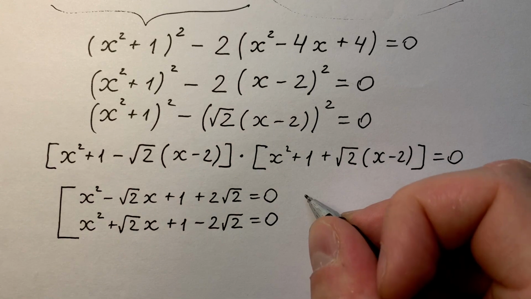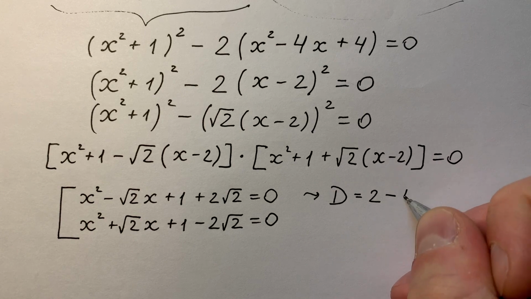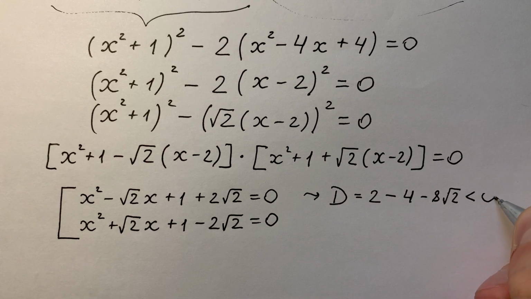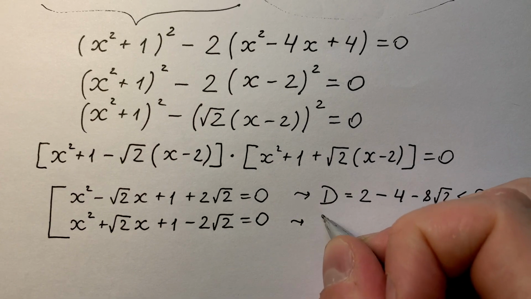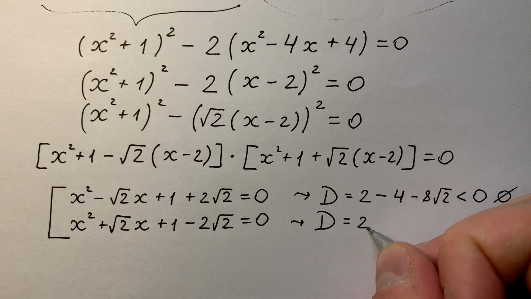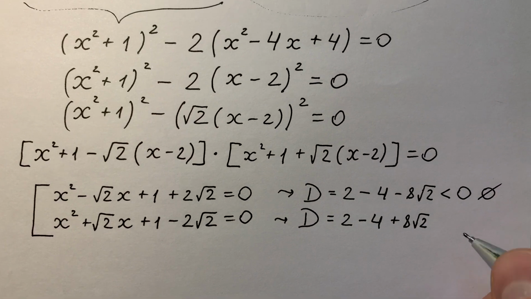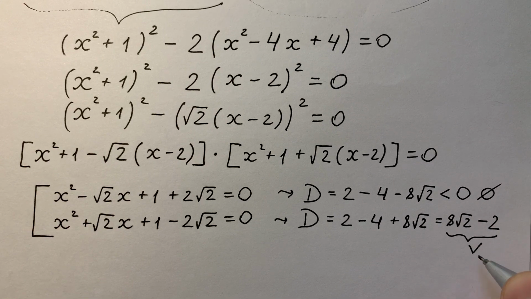The discriminant of the first equation equals 2 minus 4 minus 8 times square root 2, which is less than 0. So we don't have real solutions there. But the discriminant of the second equation equals 2 minus 4 plus 8 times square root 2, and it equals 8 square root 2 minus 2, and this is bigger than 0.